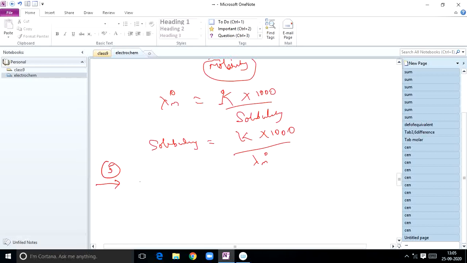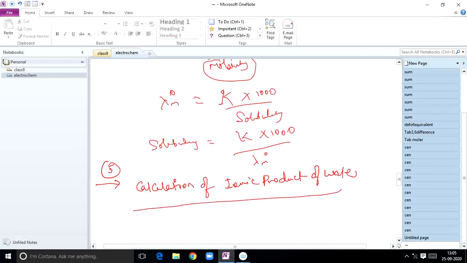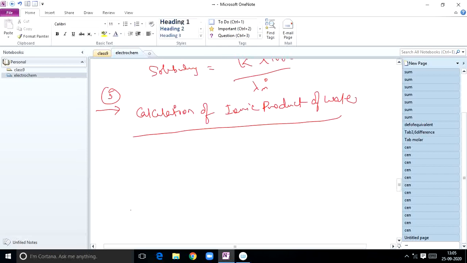Ionic product of water can be calculated by knowing the specific conductivity of water. So here the fifth application is calculation of ionic product of water from specific conductivity of water.